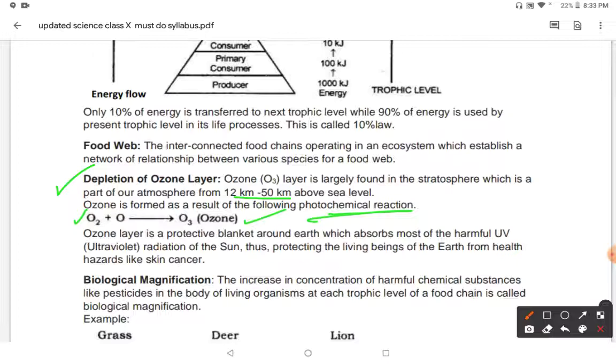Two types of radiations are emitted by the sun. One is infrared radiations, other is UV radiations. Infrared radiations are very helpful to make the environment warm for the survival of living organisms, but UV radiations are very harmful for all the living beings on the earth. They cause skin cancer in living organisms.